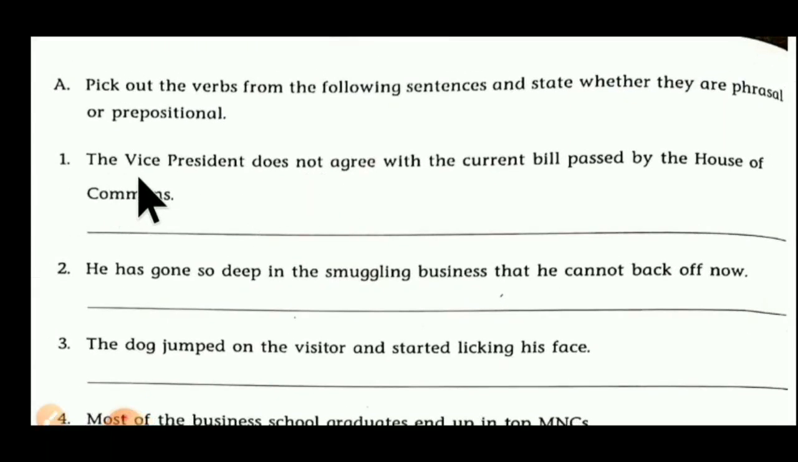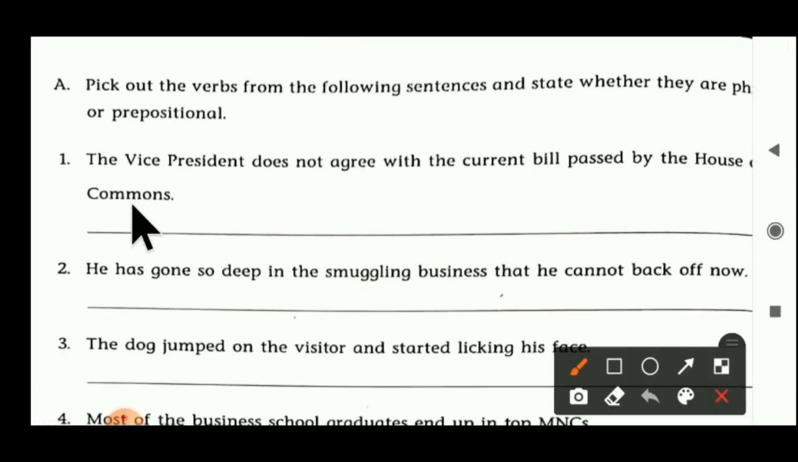First sentence: The Vice President does not agree with the current bill passed by the House of Commons. Here one sentence is given. Find the verb from that sentence. Which is the verb here? Everybody knows about verbs. Here the verb is agree with. Agree with is here what? Phrasal verb or prepositional verb? So here agree with is used as a phrasal verb.